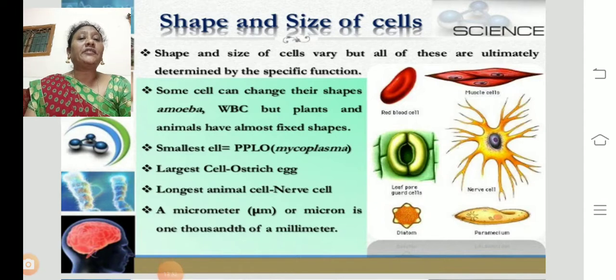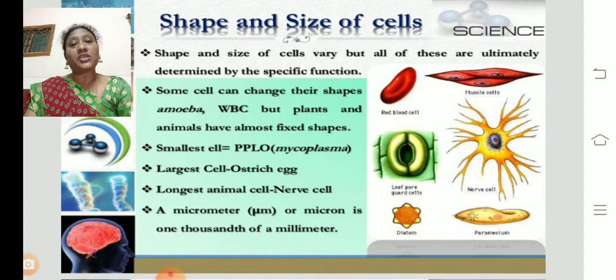So these are the different types of cells. Structurally they are different, and their functions are also different, as we discussed. So shape and size of the cell vary, but all of these are ultimately determined by their specific structure and their specific function. Some cells can change their shape, like amoeba and WBC, while many plants and animals have an almost fixed shape. Amoeba does not have a fixed shape, it is shapeless. And WBCs, also called amoeboid cells, also don't have any fixed shape.